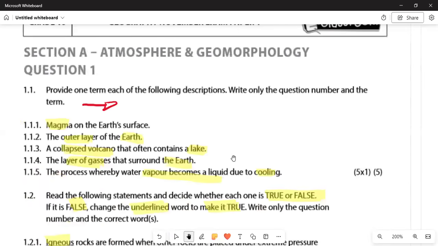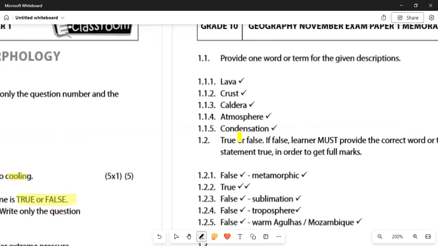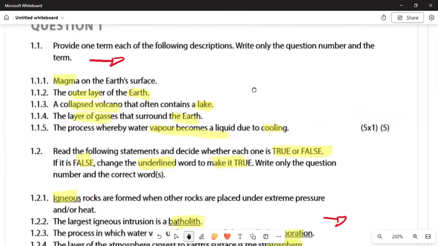We are moving on again. We can see that it surrounds the earth, where the water vapor becomes a liquid. We've got the atmosphere, which is the layer of gases, and then in 1.1.5 you've got condensation. Okay, we are moving on again.